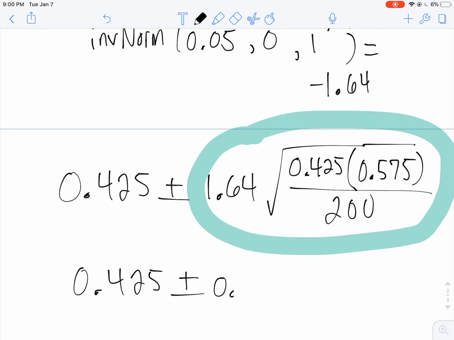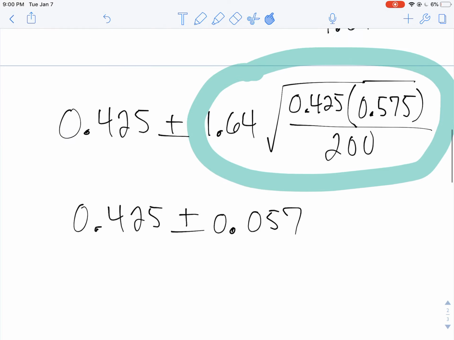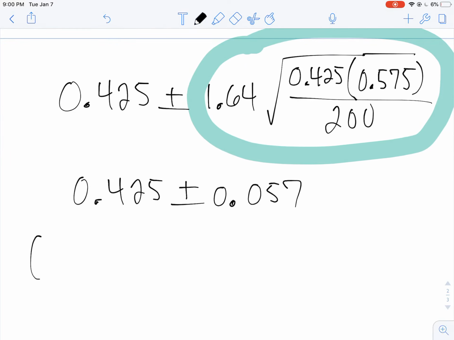Plus or minus 0.057. So I'm going to subtract that and add it. My low end is 0.368. Now I add 0.425 plus 0.057, and I get 0.482.